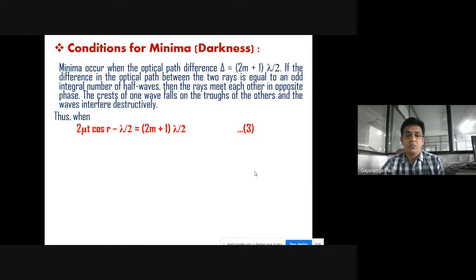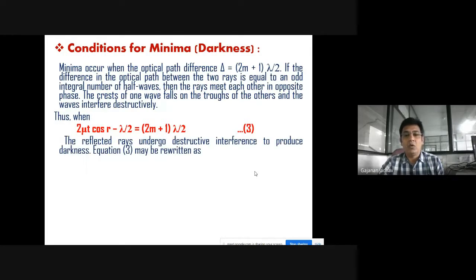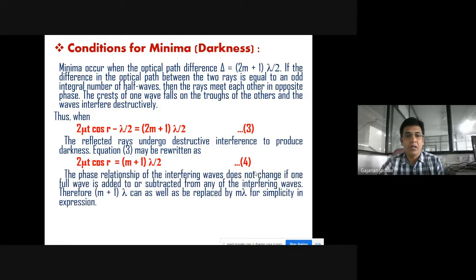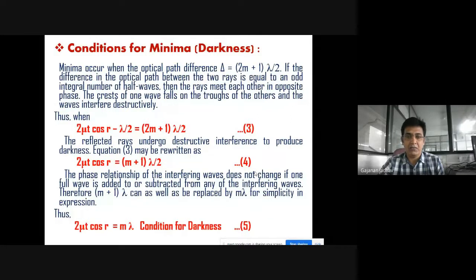So when 2 mu t cos r minus lambda by 2 is equal to (2m + 1) lambda by 2, that is equation number 3 we wrote, the reflected ray undergoes destructive interference to produce darkness. So equation 3 can be rewritten as 2 mu t cos r is equal to (m + 1/2) lambda... The phase relationship of interfering waves does not change if one full wave is added to or subtracted from any of the interfering waves. Therefore (m + 1) lambda can as well be replaced by m lambda for simplicity in expression. And thus 2 mu t cos r is equal to m lambda. This is nothing but the condition for darkness.